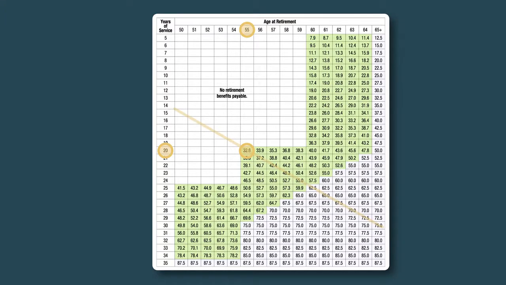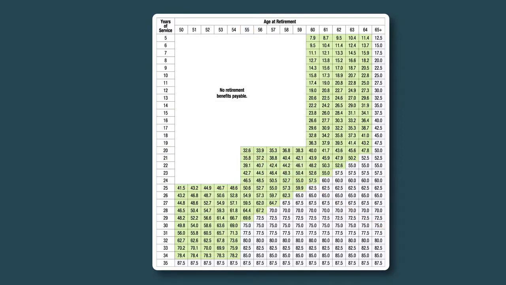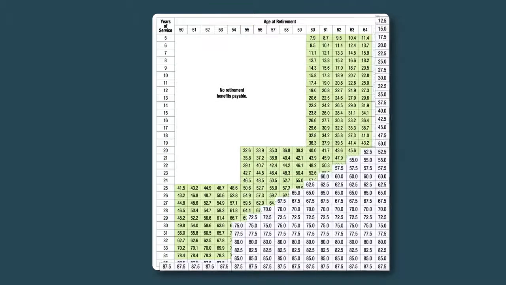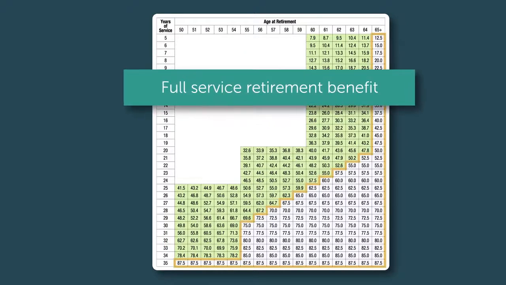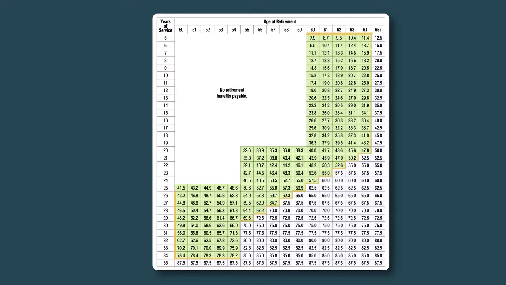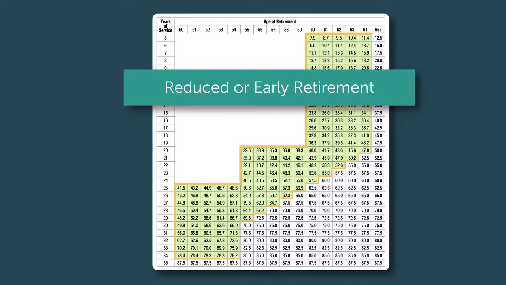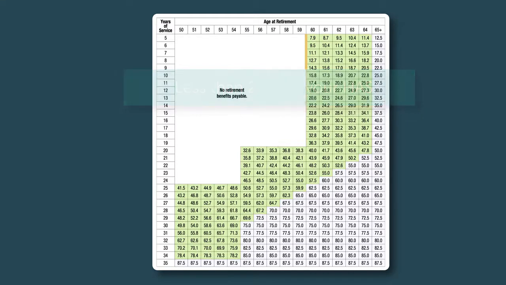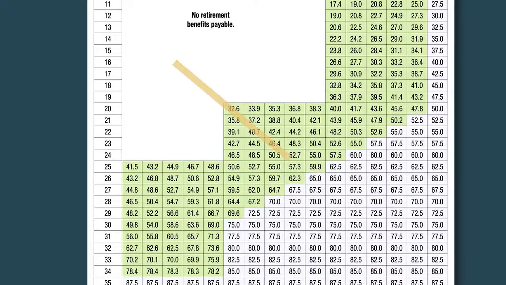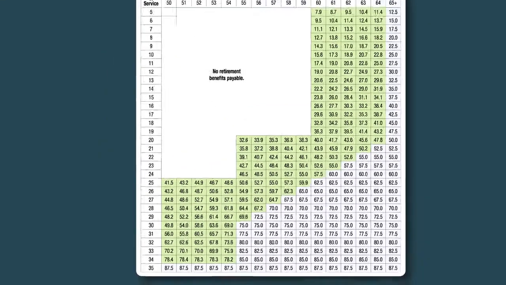That's your path. At this point, you might be asking, what's the difference between the shaded and non-shaded boxes? The white boxes mean you receive 2.5% of your highest average salary for every year of service that you have. The shaded boxes mean that you may take what PARA calls reduced retirement or early retirement. You may retire at this point and still receive a lifetime benefit, but the amount you receive is less than 2.5 for every year you work. Once you retire, you do not continue moving along the chart in retirement. You lock in the box you are in when you start collecting your benefit.